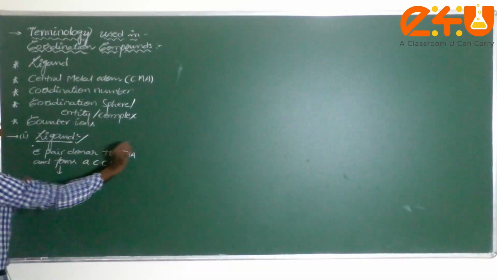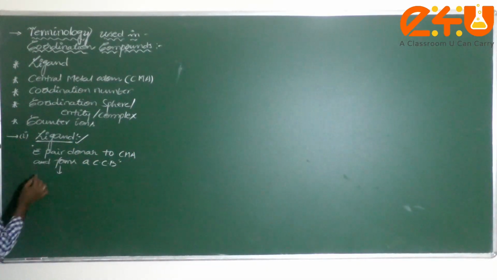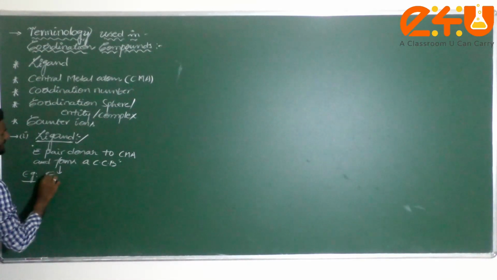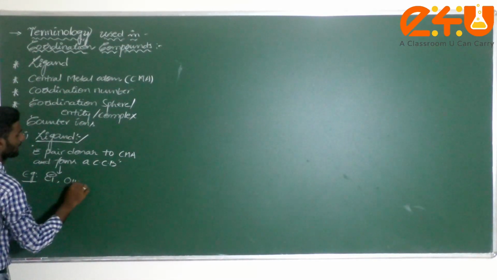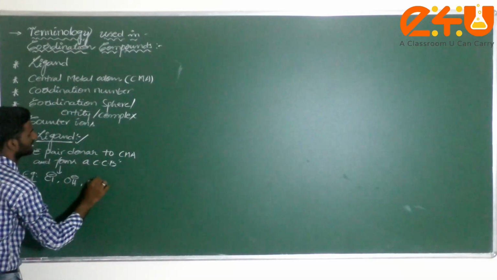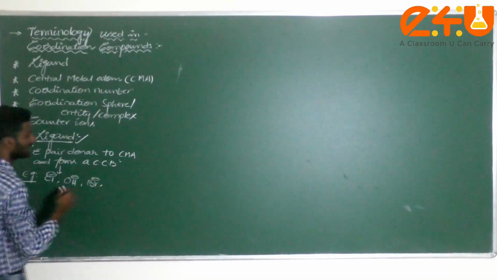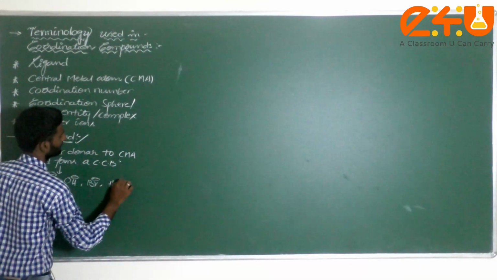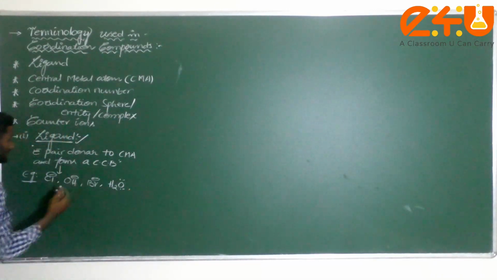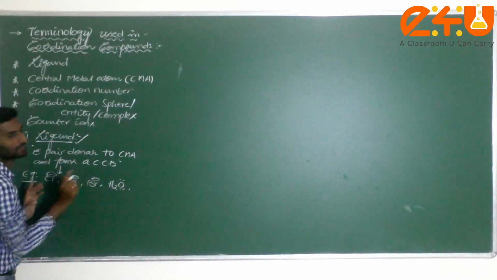First of all, we need to understand what a ligand is: an electron pair donor. I am giving examples for this. You can consider Cl minus, OH minus, Br minus, H2O, NH3, CH2NH2 and so on. I am not segregating with respect to donor atom.